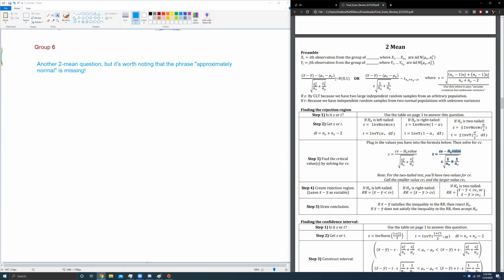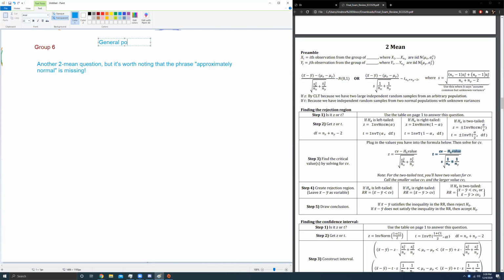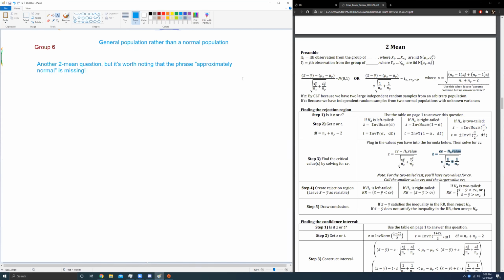And instead we have a general population. So this is a general population rather than a normal population. Again, this is all because the phrase approximately normal is missing from the question. So important thing to note. Because of that, it's going to change the way we calculate our rejection region or our confidence interval.